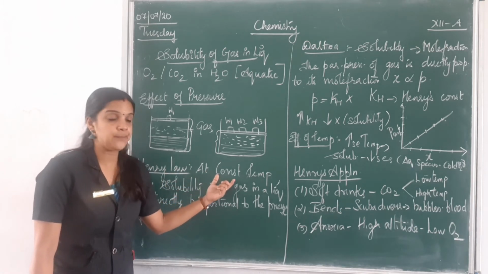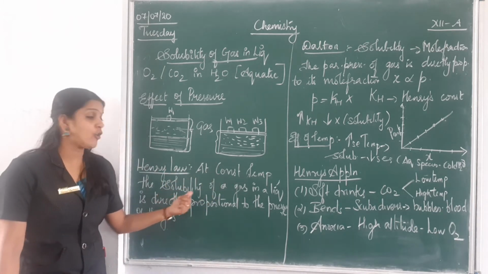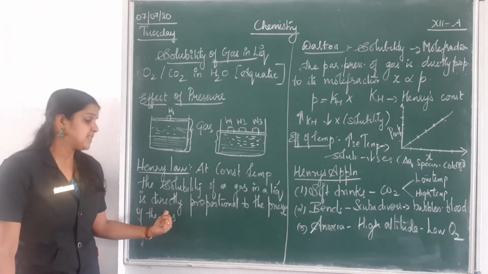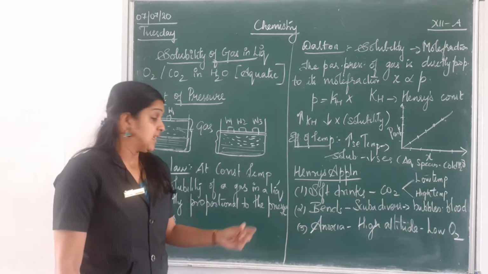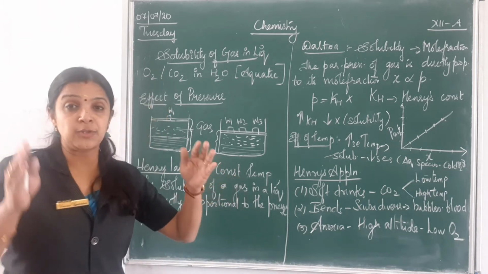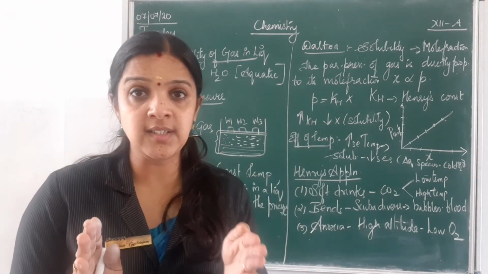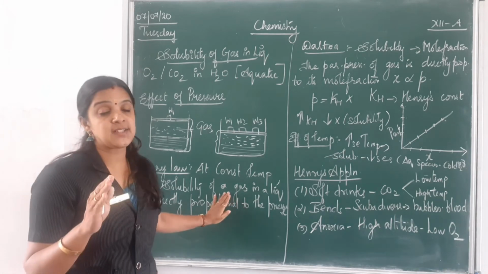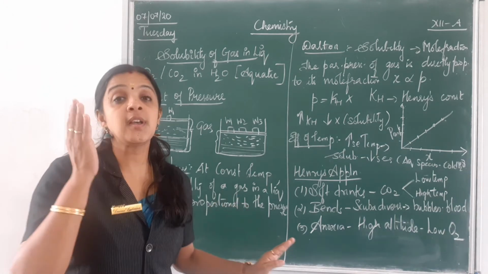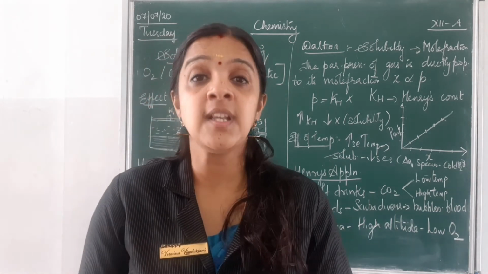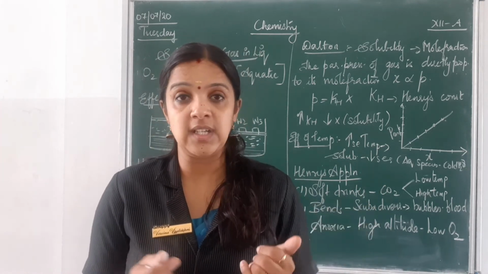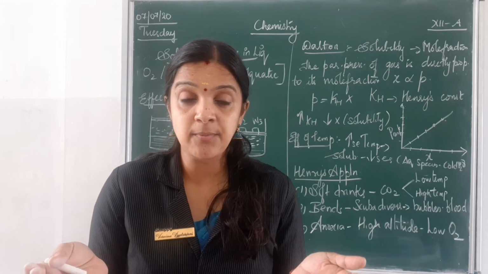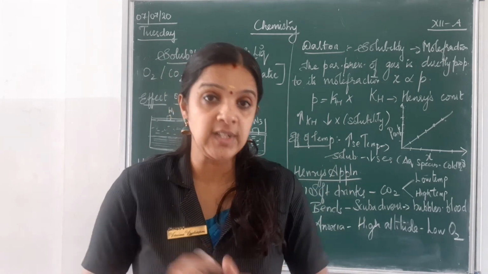At constant temperature, the solubility of a gas in a liquid is directly proportional to the pressure of the gas. That is, he stated that with temperature constant, the solubility of the gas will be directly proportional to the pressure of the gas, which means whenever there is an increase in pressure, the solubility also increases. Whenever there is a decrease in pressure, the solubility will also decrease.